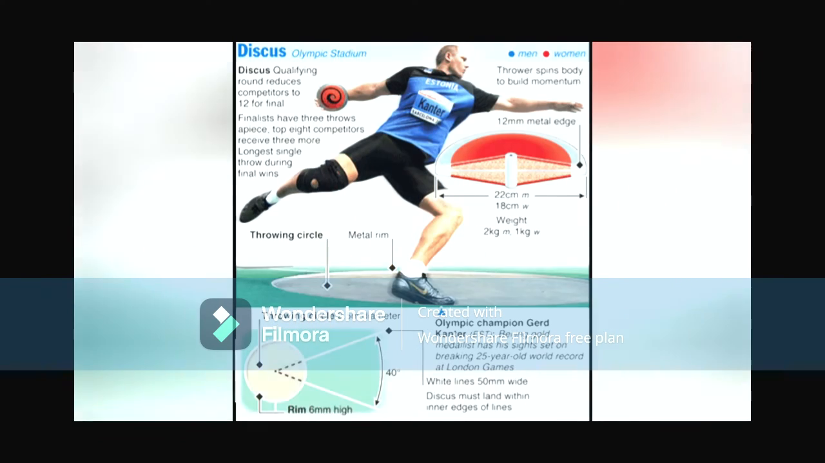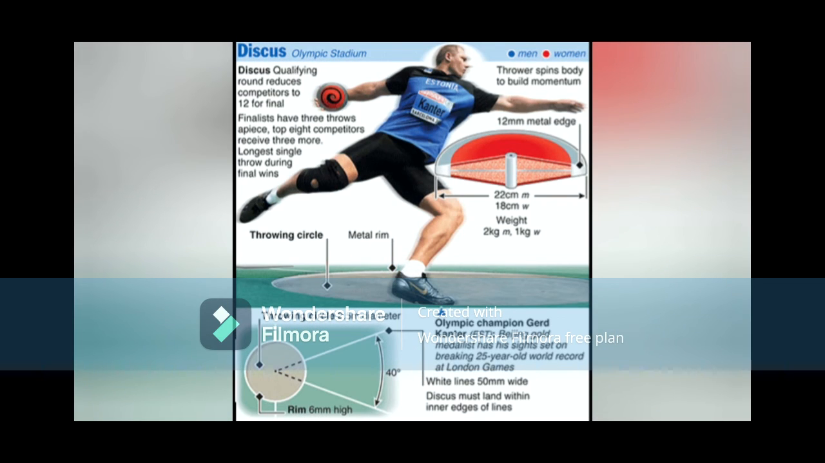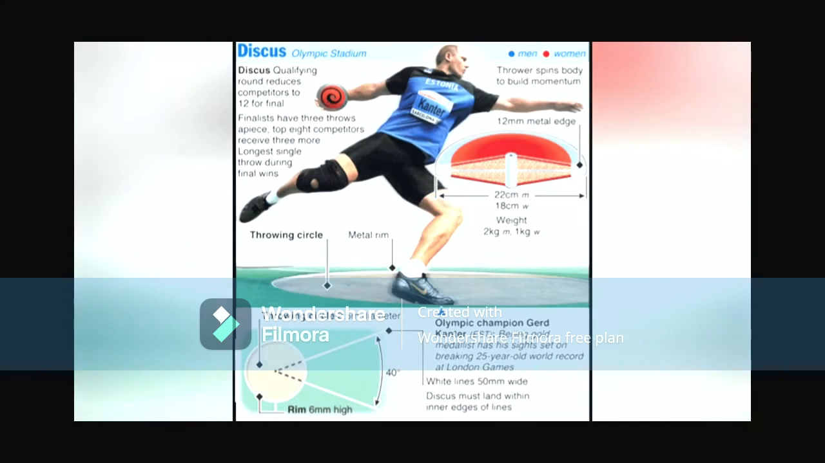Next one is discus throw. The weight of the discus for men is 2 kgs, and for women it is 1 kg. The circle diameter is 2.5 meter, and the angle of sector is also 34.92 degrees, similar to shot put. Discus throw was first introduced in Olympics for men in 1896 and for women in 1928.